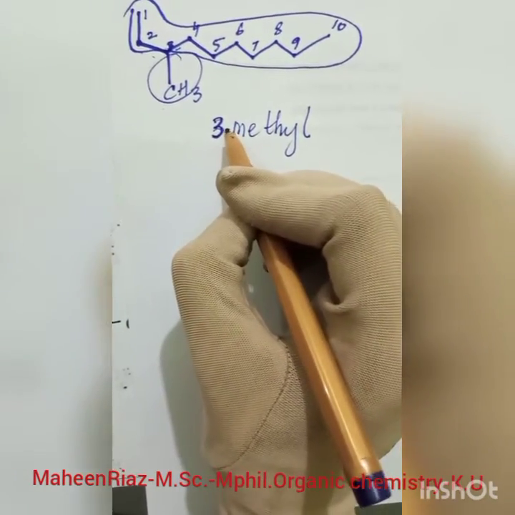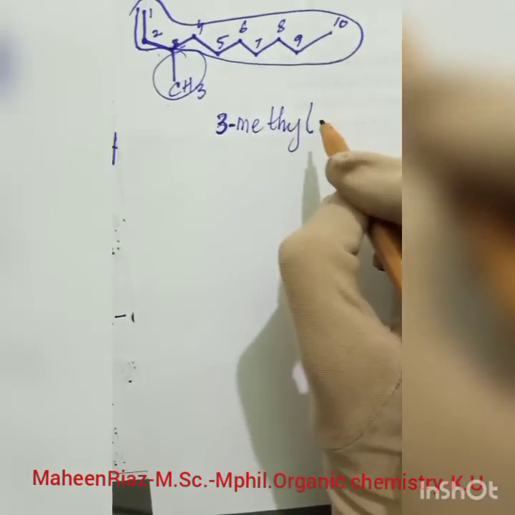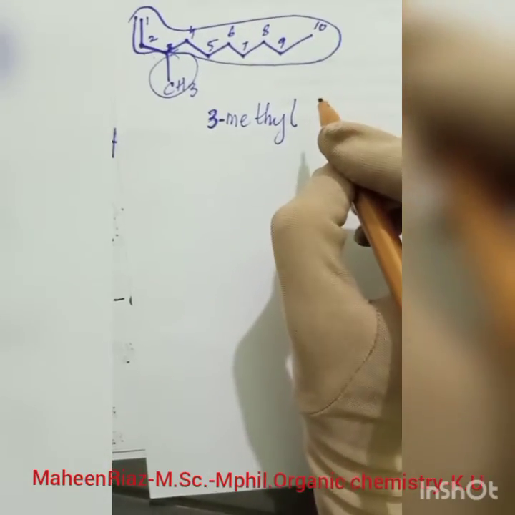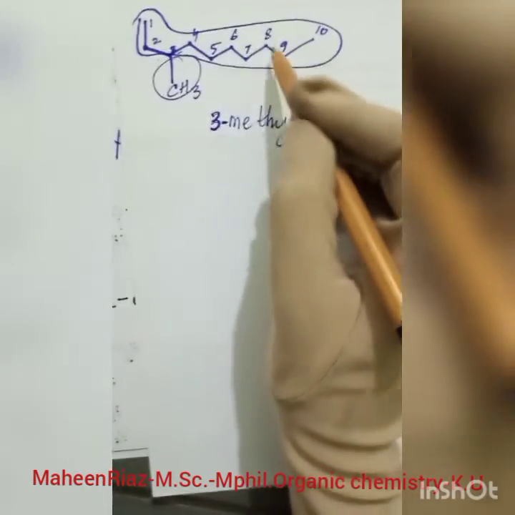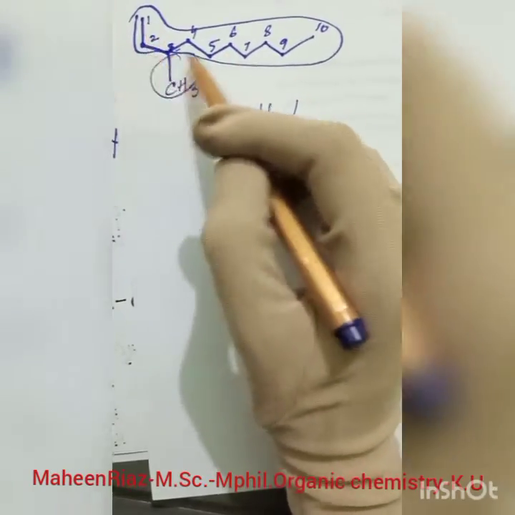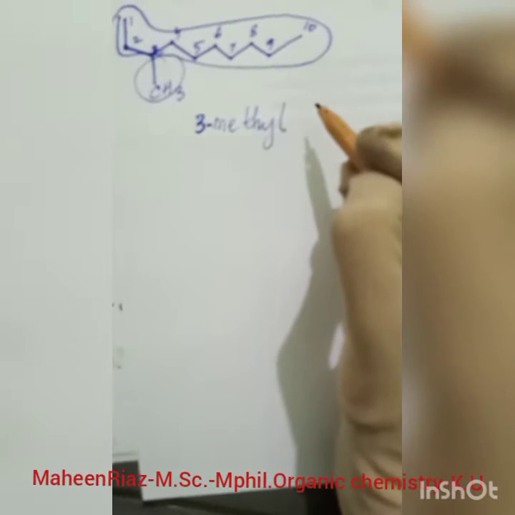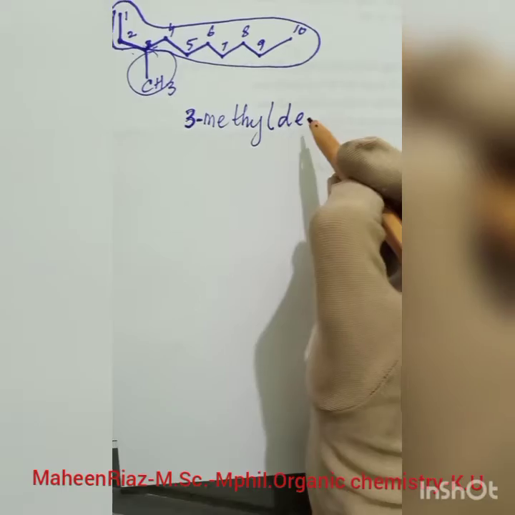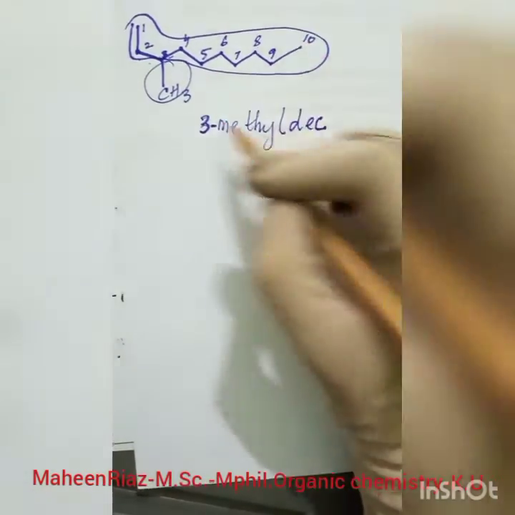I have to write a dash between both of these. 3 methyl, and the last one is the main name of our molecule, which is based on the longest chain, the basic backbone. The backbone is composed of how many carbon atoms? Total 10 carbon atoms, which I have numbered. So for 10 in chemistry, we know that we write dec, and it's an alkane molecule.